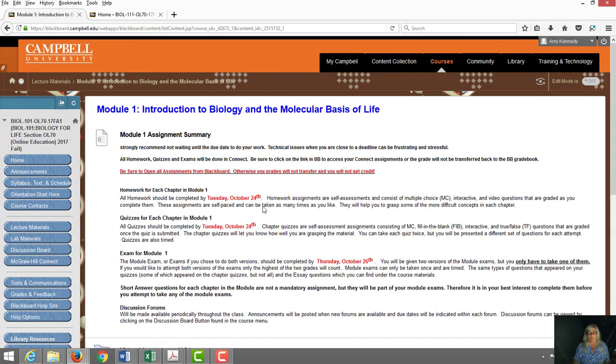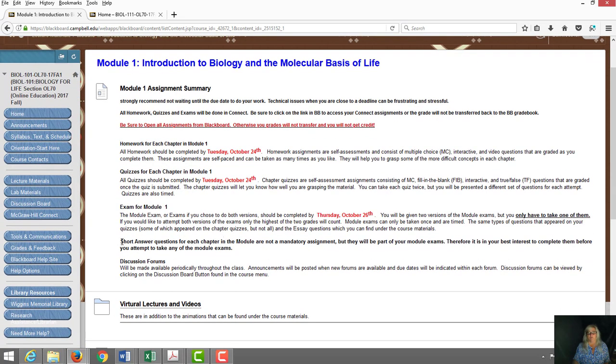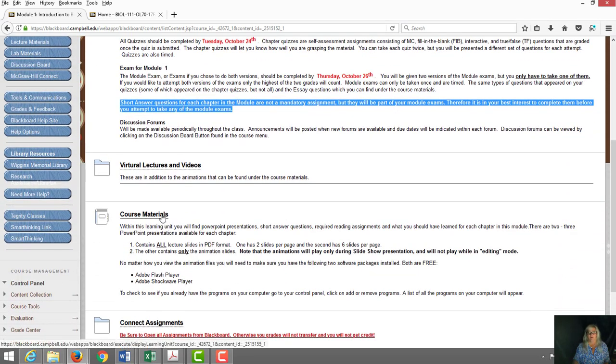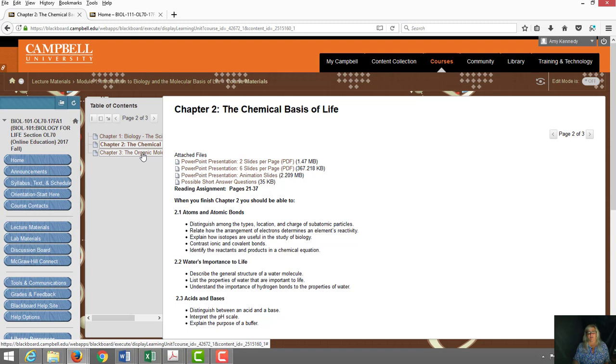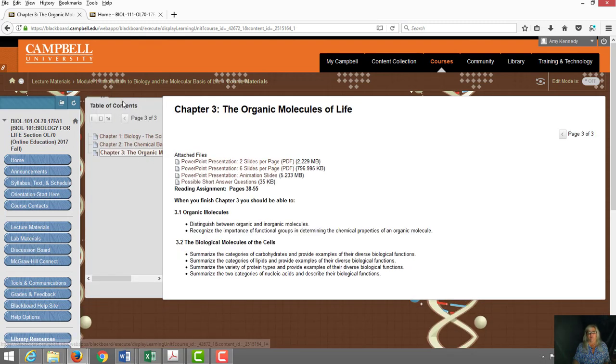Once you go into your module folder, you will see an assignment summary. It'll have due dates. So the due dates can be found here, they can be found on the calendar, and they can also be found within the syllabus. I will tell you whether you have short answers associated with the module, and the short answers that are associated with the module will be found under the course materials here. Also under the course materials, you can find PowerPoint presentations, and then here's your possible short answer questions. And so you'll see this for each chapter, so you can navigate to each chapter that is included in the module.